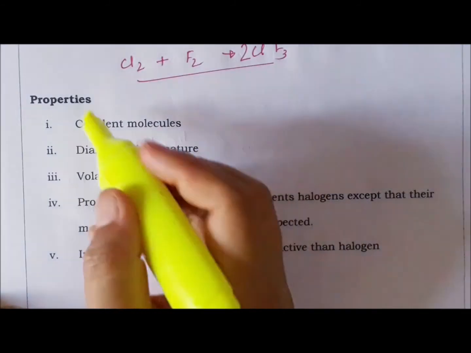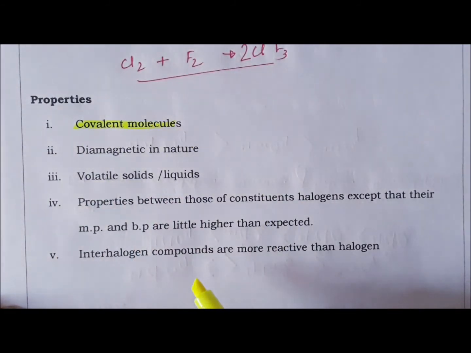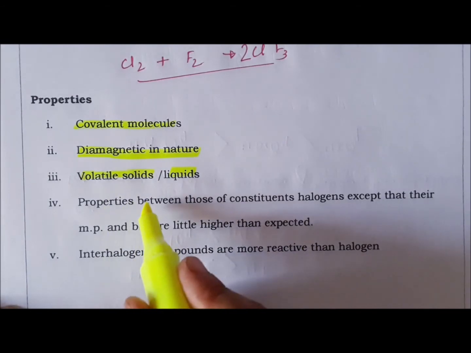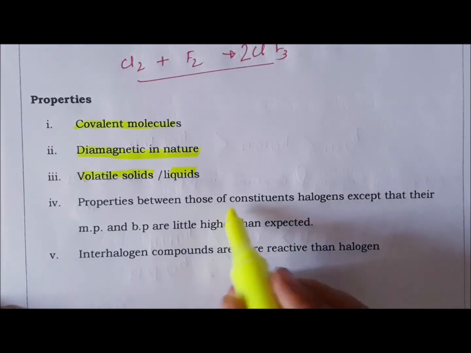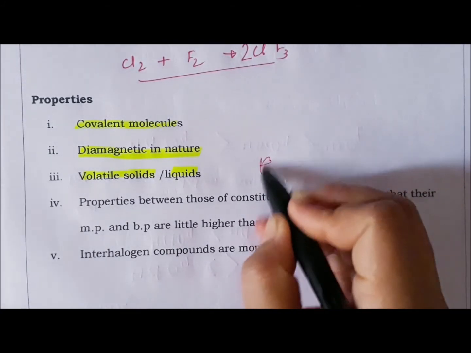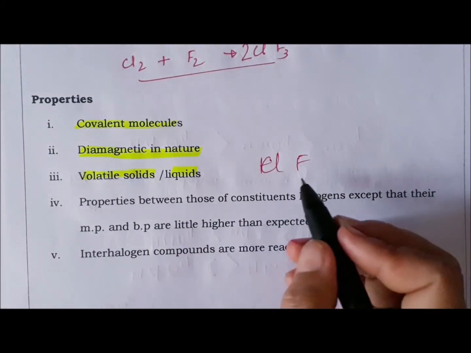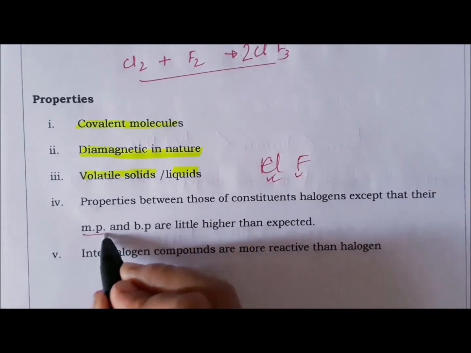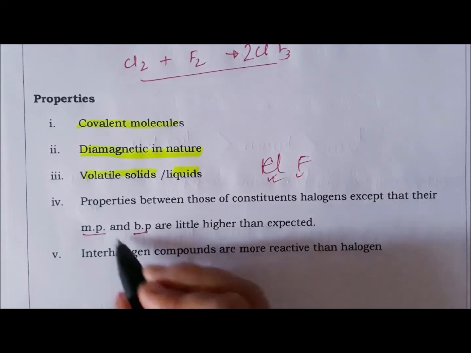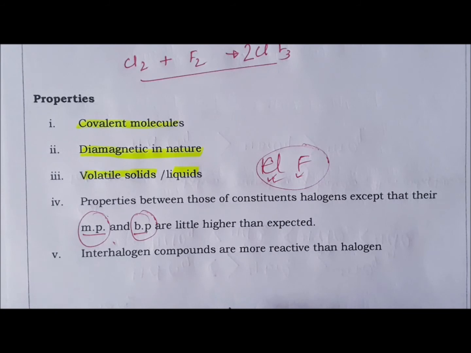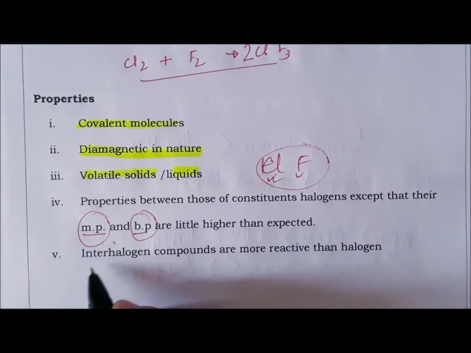So your interhalogen compound properties man, they are covalent, they are diamagnetic in nature, volatile solid or liquid huncha, and properties जुन चाहिँ छ. Okay, so it will be between those of the constituent particles, like suppose if your compound is of chlorine and fluorine, so जुन चाहिँ proper physical properties हरू जति चाहिँ property यिनीहरू दुईजनाको intermediate हुन्छ, except their melting point, boiling point भयो. So जुन चाहिँ melting point र boiling point चाहिँ so interhalogen को अलिकति higher हुन्छ than expected,